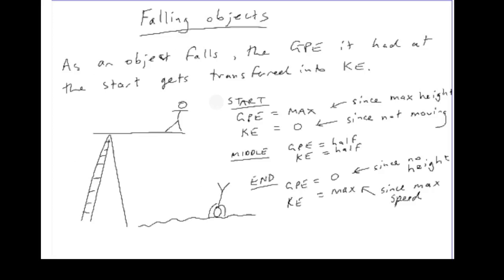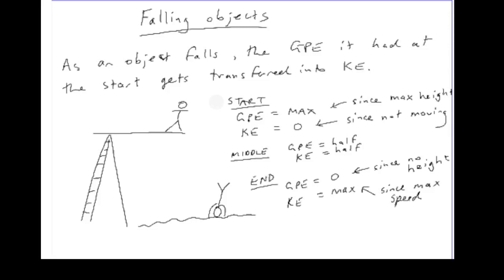That'll show you what I mean. Take a diver. The energy at the start, since the height is the maximum, then the gravitational potential energy will be at its maximum. Once it starts to fall, the height will decrease. So the gravitational potential energy will always be decreasing throughout the fall. Now at the start, there's no kinetic energy because the object's not moving. So at the start, the gravitational potential energy is maximum and its kinetic energy is minimum.